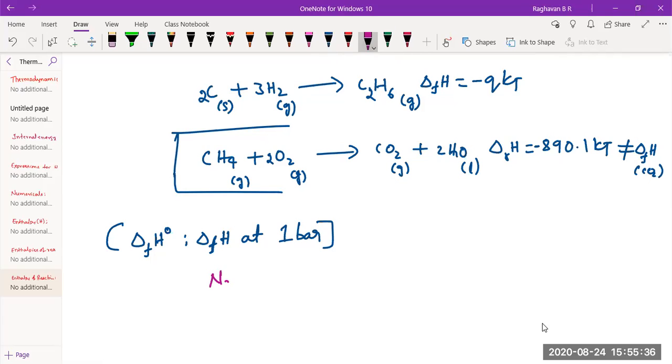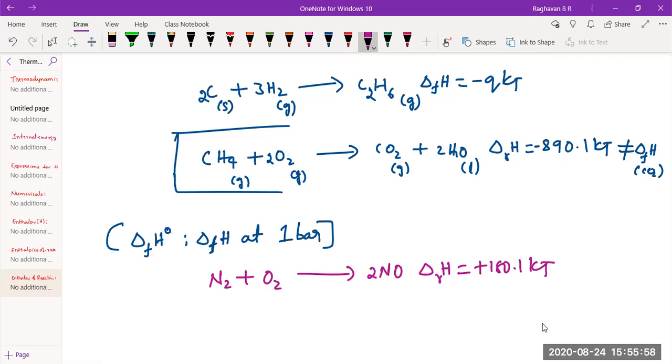When N2 combines with O2, it forms 2NO. I wrote this enthalpy of reaction as plus 180.1 kilojoules. Now, can I call this enthalpy of reaction the enthalpy of formation of nitric oxide?